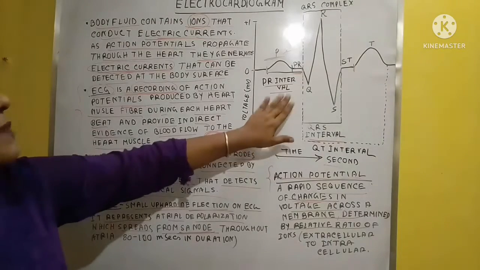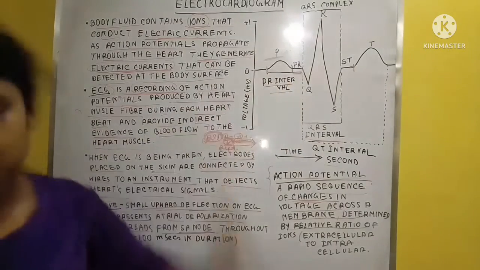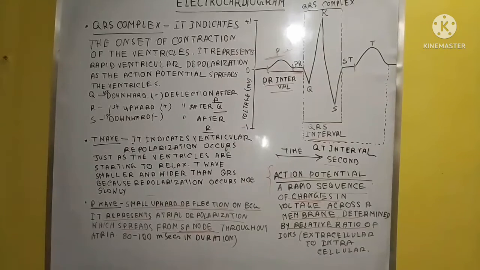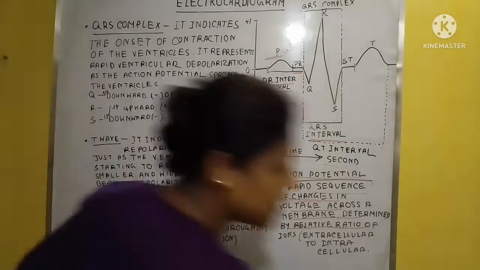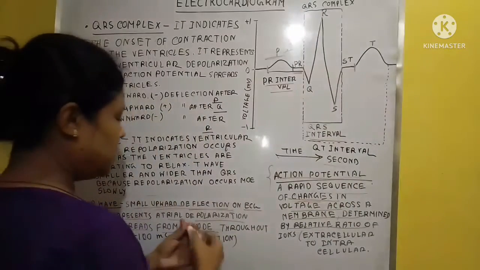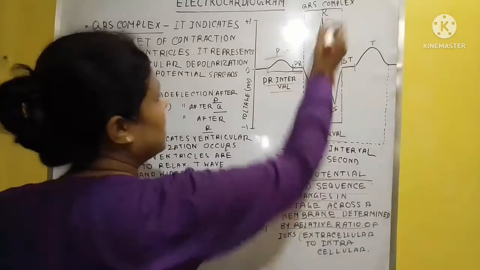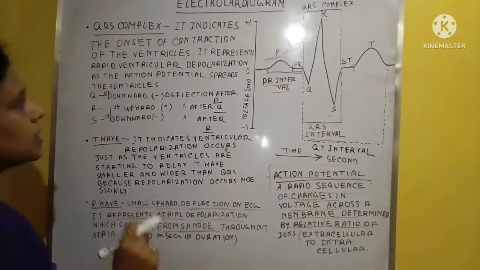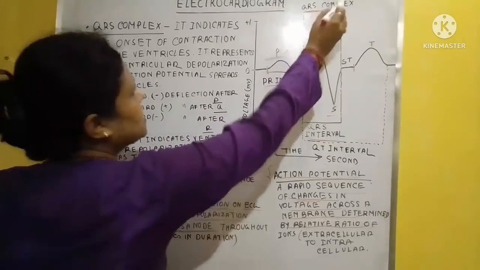Next we explain the QRS complex. Now we will learn about the QRS complex. You can see this is the QRS complex. This is the Q, this is R and this is S. Total, we can say the QRS complex.